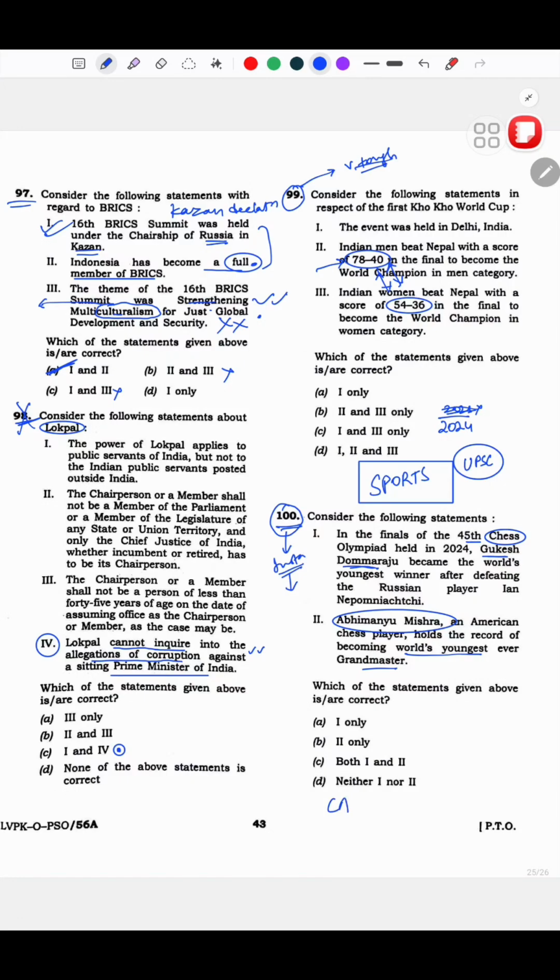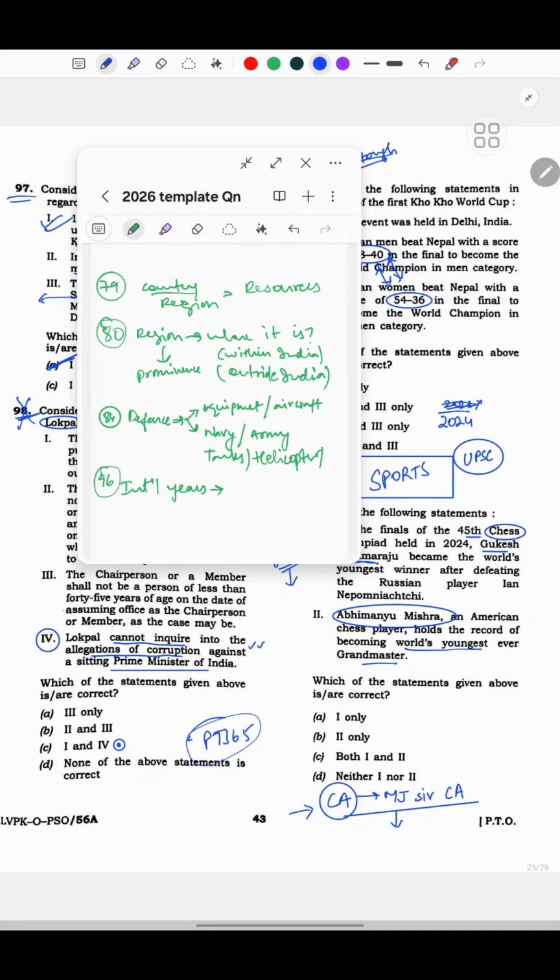But if you look at current affairs compilations, this particular aspect was I think covered in Mudit Jain sir's current affairs notes. But eventually I had to skip these current affairs because I shifted to PD 365 only. So that is that. So I guess we are done with 100 questions, and this is what I did in the exam, and this is how I as an aspirant covered this. So let me write this here also.